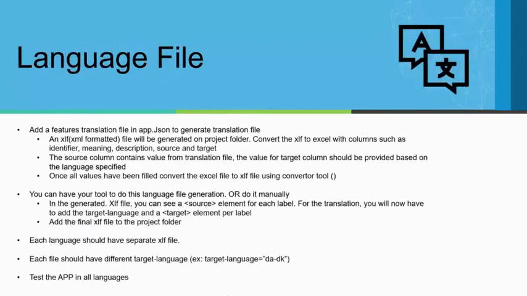And coming to the language file, right now you can generate your own language file, and I think there is a command for generating a default language file for all your objects. If you go into that XLF language file, there will be a source, and against it you need to give your target languages. If you go for the Middle East, they will be using the Arabic language, right? So you need to consider that as well.